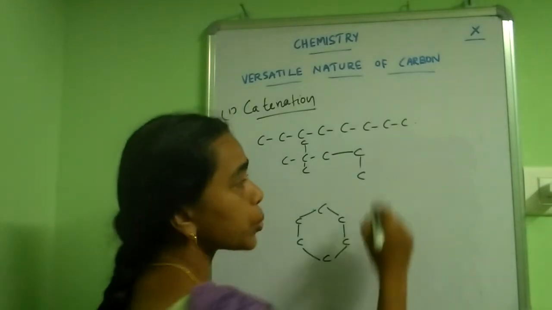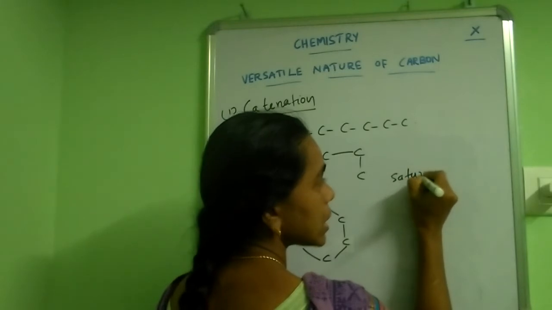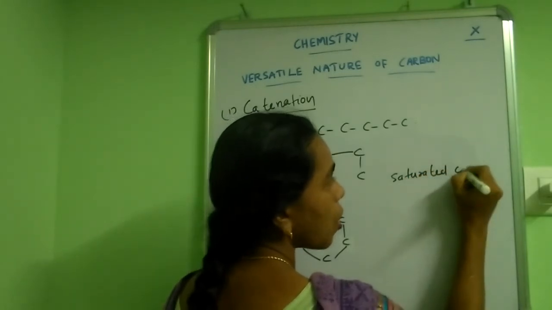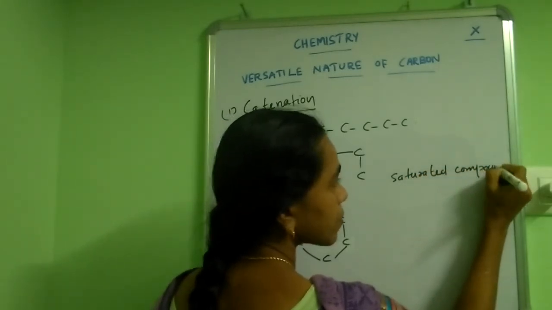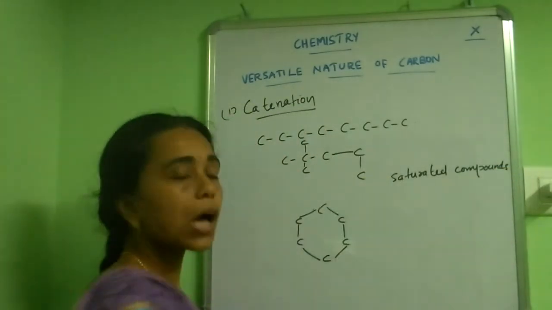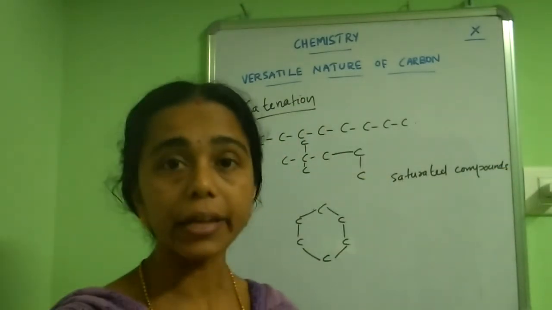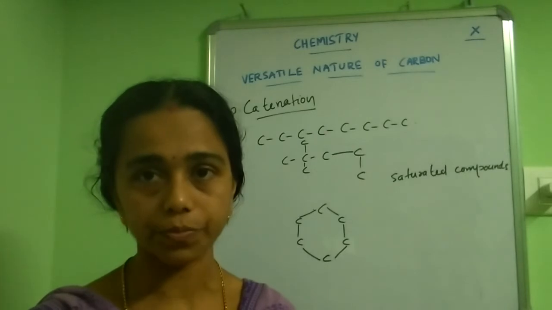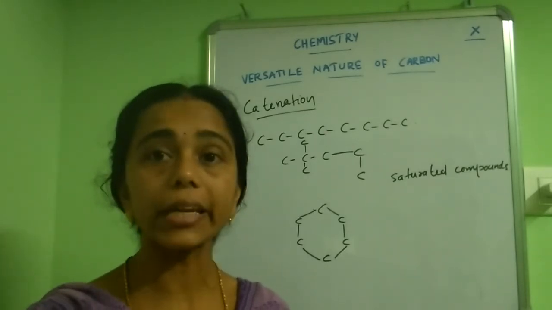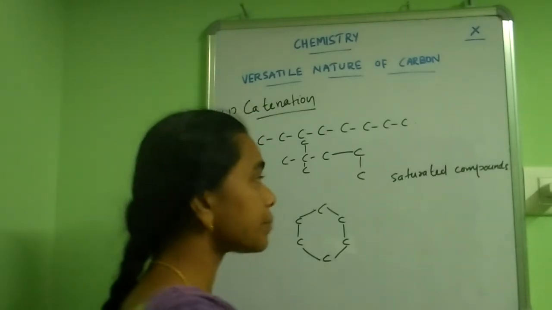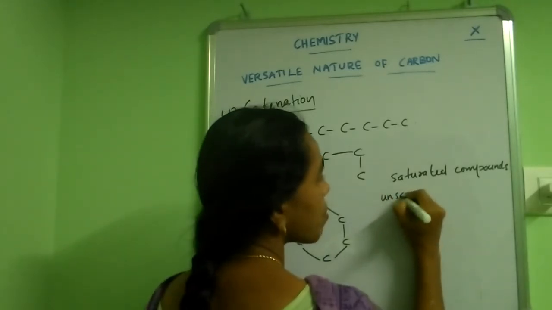saturated compounds. Or this carbon-carbon chain may contain double or triple bonds. Carbon compounds containing double or triple bonds are called unsaturated compounds.